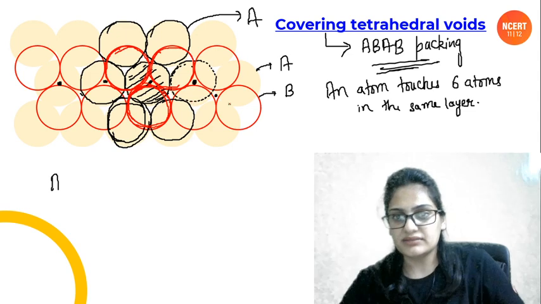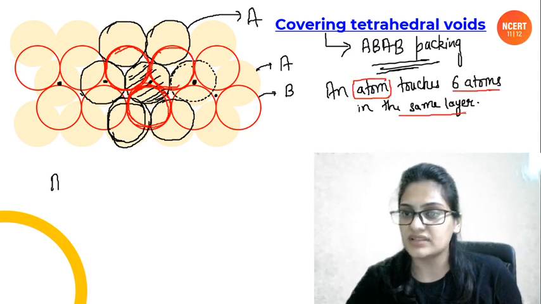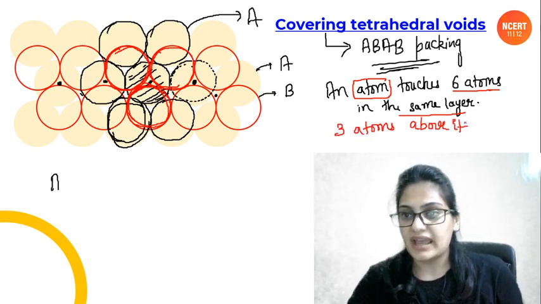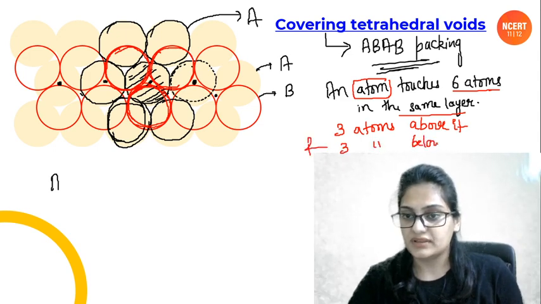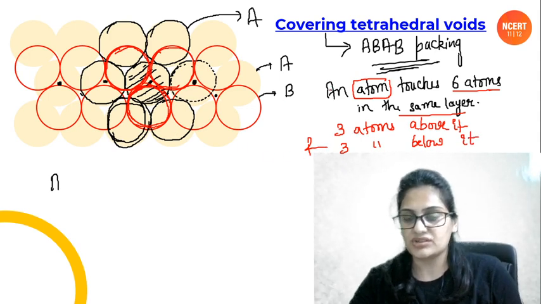So this atom that we took from the A layer is touching 6 atoms in the same layer, 3 atoms above it and 3 atoms below it. So what will be the coordination number people, what will be the total coordination number of an atom?